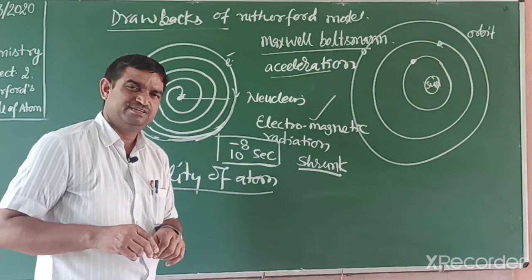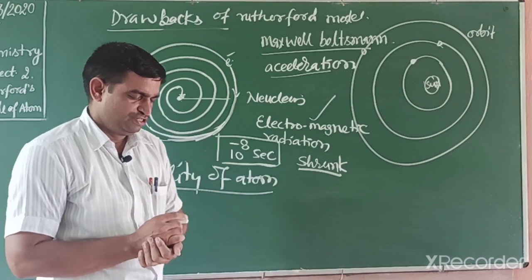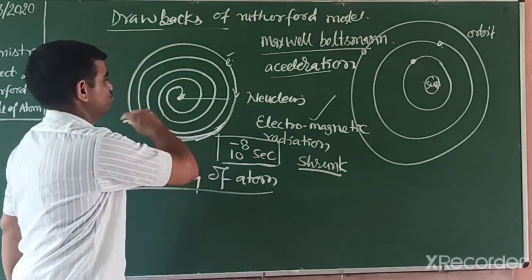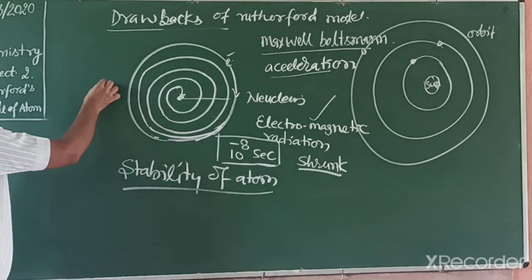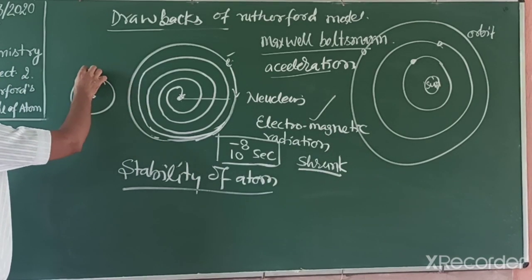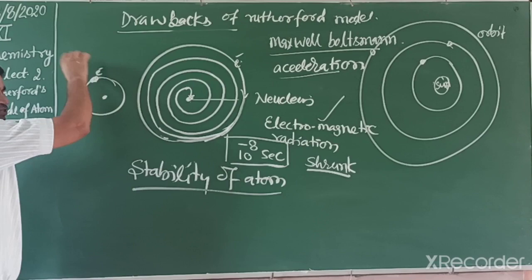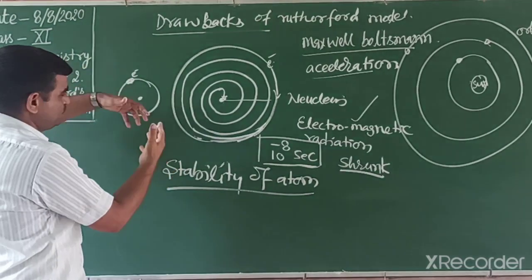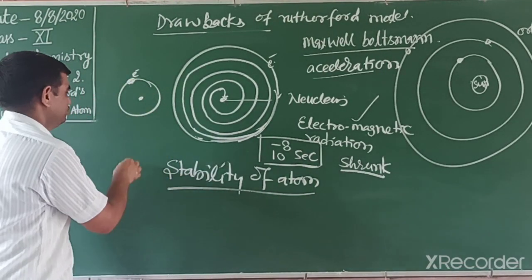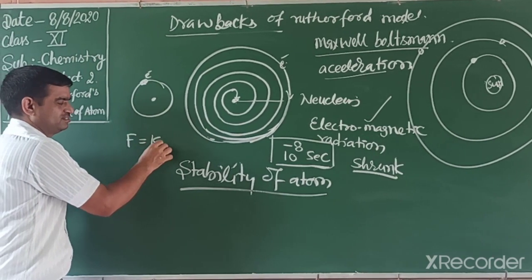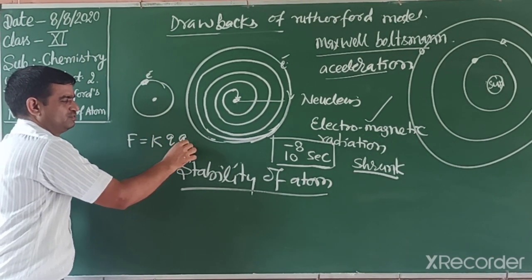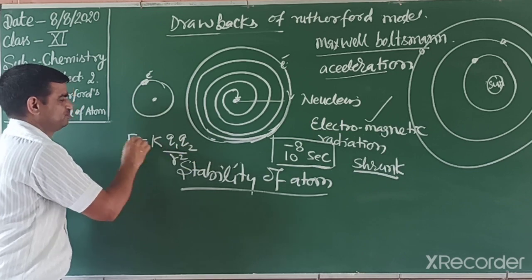Another imagination: suppose the electron does not rotate, and remains at a fixed place like this, as in classical mechanics. Then what happens? There is a very strong force of attraction, known as the Coulombic force of attraction. We already discussed K Q1 Q2 divided by R square.